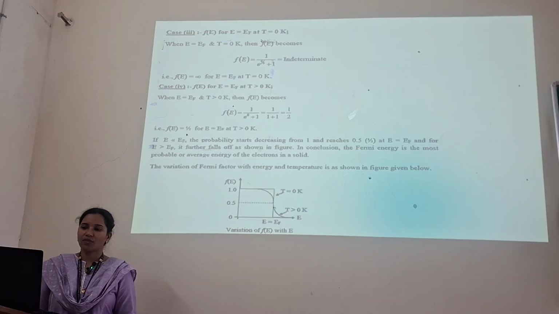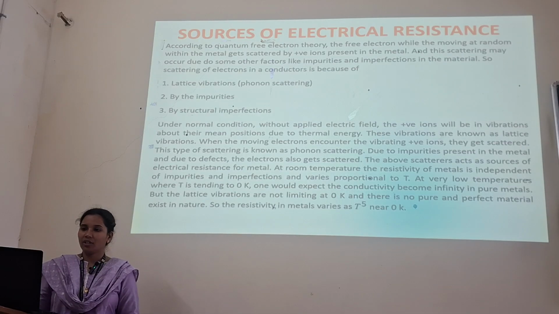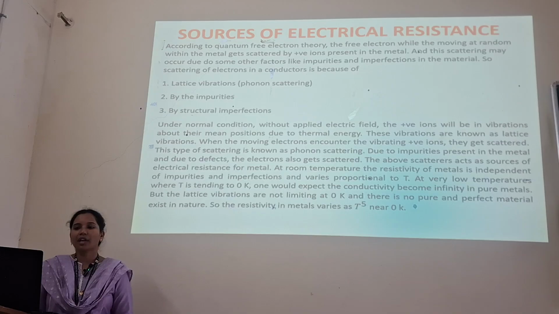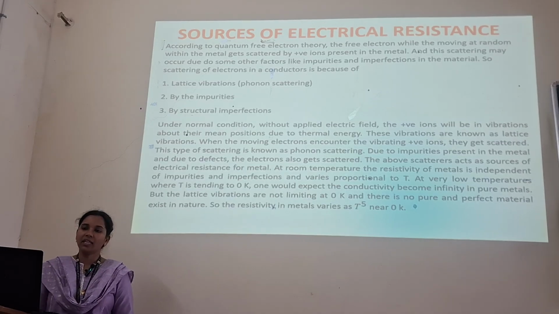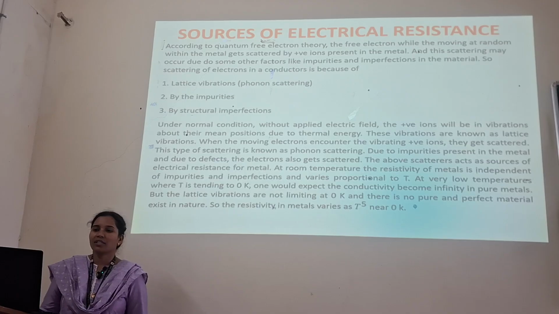In conclusion, the Fermi energy is the most probable or average energy of the electrons in a solid. The variation of the Fermi factor with energy and temperature is shown in the figure below. So again we have sources of electrical resistance. So there are some sources for the electrical resistance.